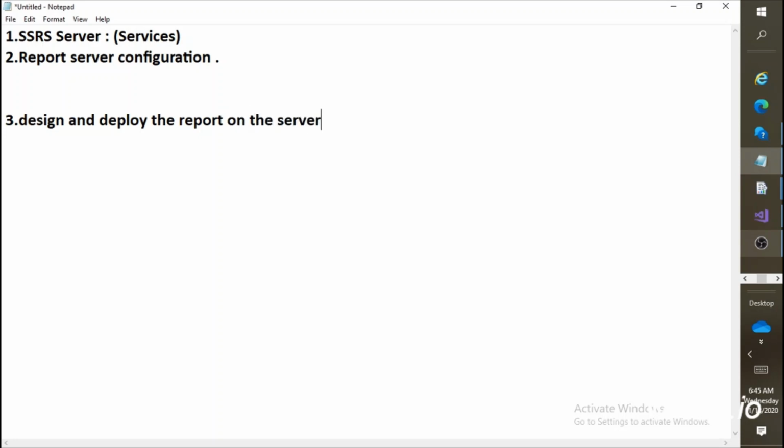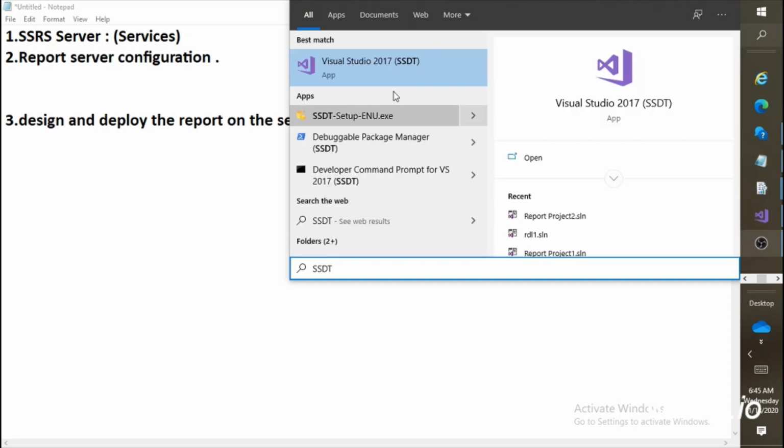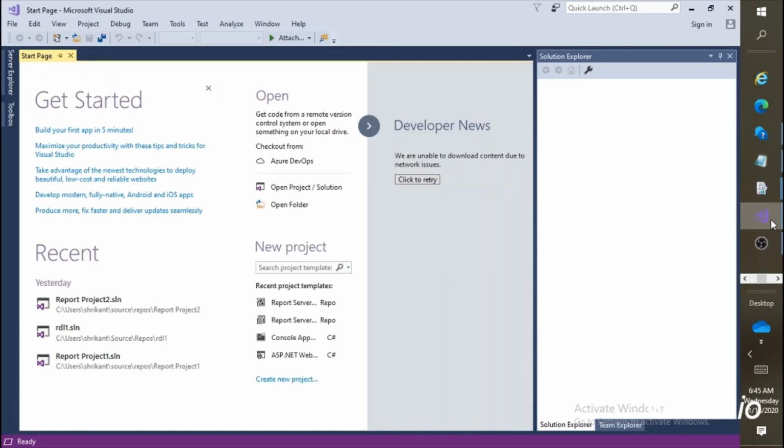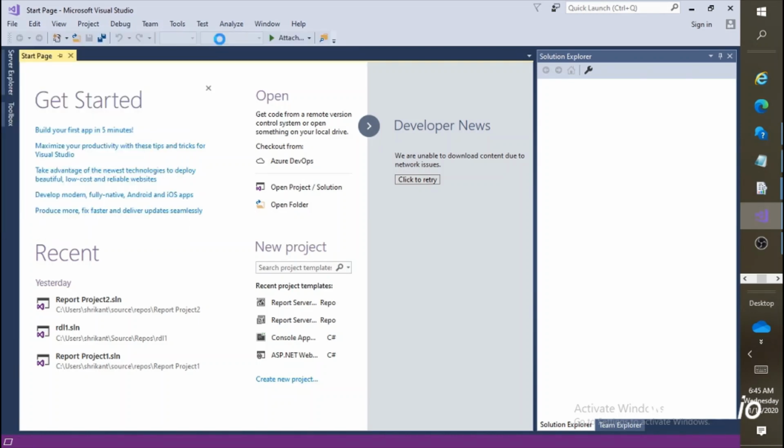So for that, what do we need to do? We need to go to our search box. You need to type SQL Server Data Tools, or if it is 2017, then you need to type SSDT, SQL Server Data Tools, and you need to click on open. The application will open automatically. Okay, you will see the UI like this. So you need to go to File, then New, then Project,